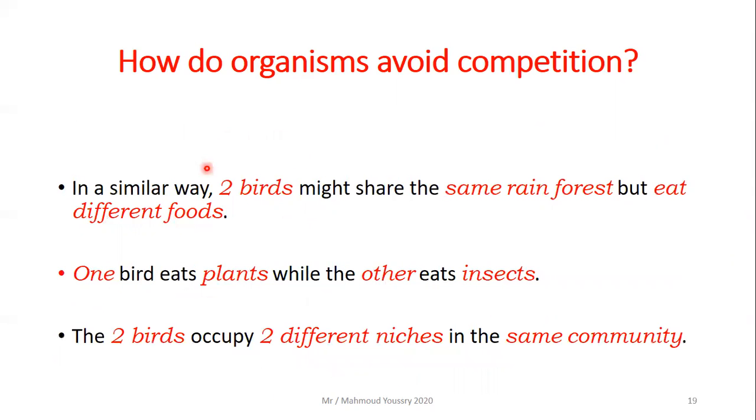Okay, also in a similar way, two birds might share the same rainforest. This is the same habitat, but they eat different foods. One bird eats plants while the other eats insects. So these two birds occupy two different niches in the same community.